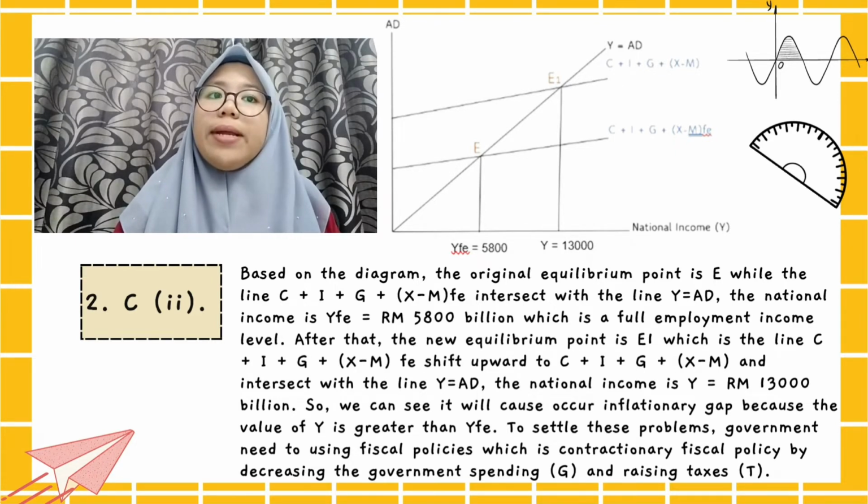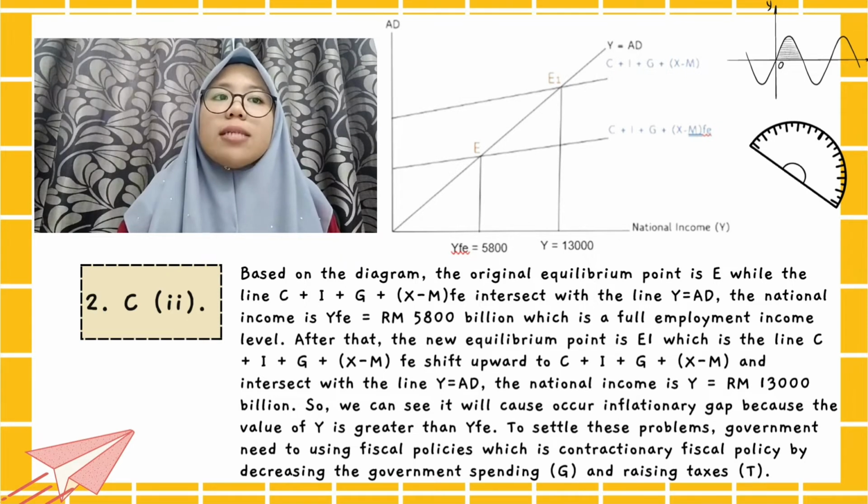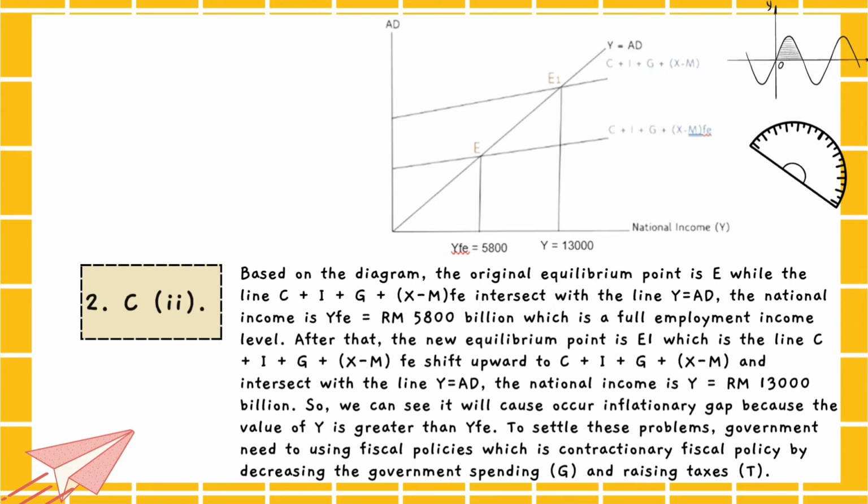The new equilibrium level of the price is P1 and the national income is Y1, while the curves of AD1 and AS are equal at point E1. In conclusion, it will cause the price level and national income to increase.